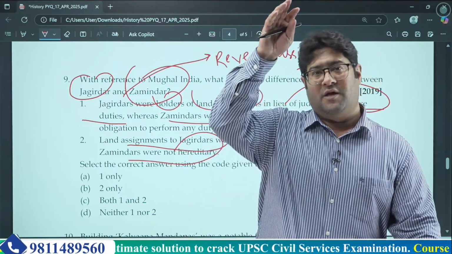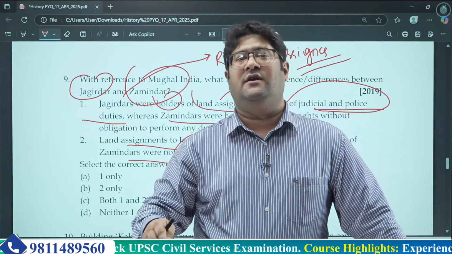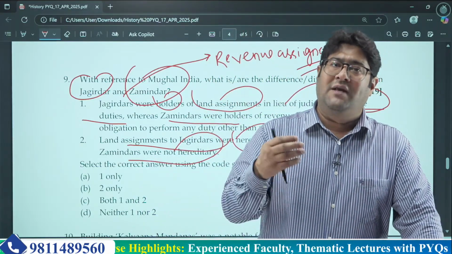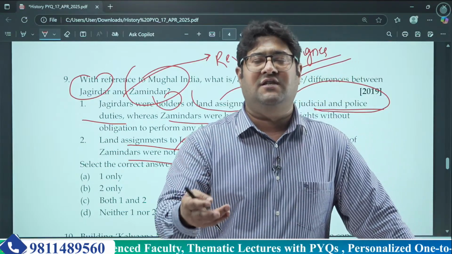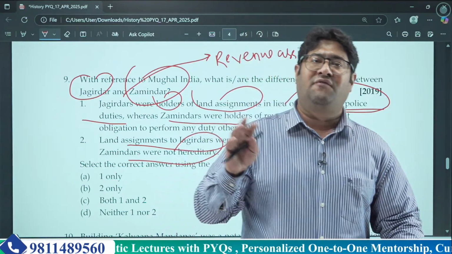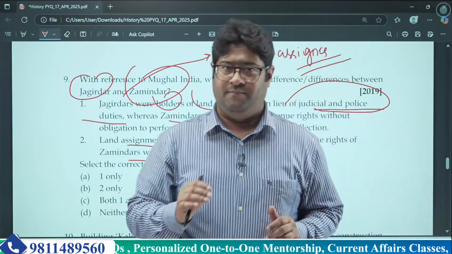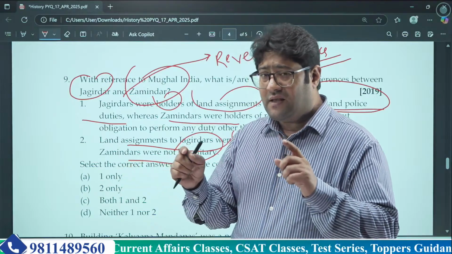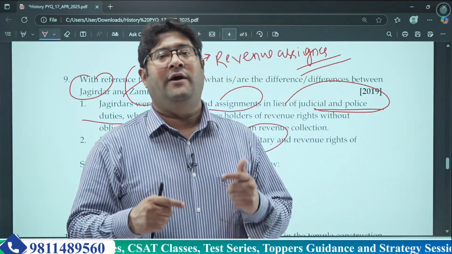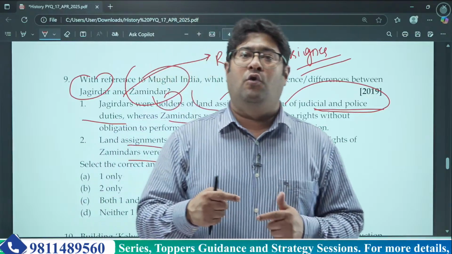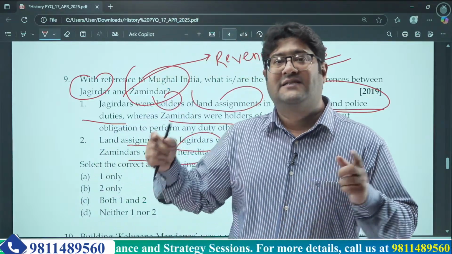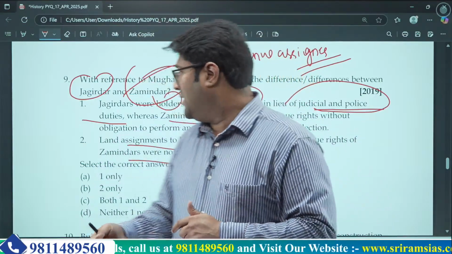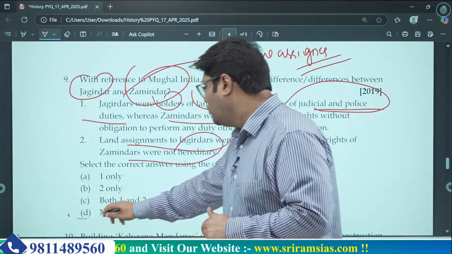And of course, the whole genealogy of that particular Zamindar will have police and judicial functions, all the civil functions. So all the civil functions will remain in that family only. So the second statement is also wrong. In this statement also, the point of hereditary rights over Zamindari and Jagirdari is interchanged. So this is also a wrong statement. So the correct answer is neither 1 nor 2.